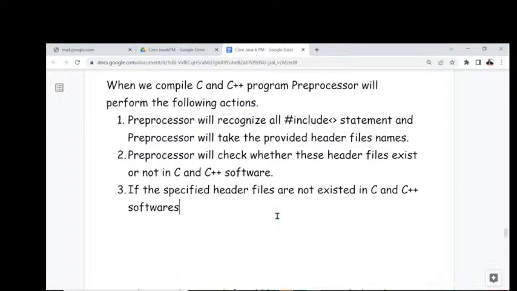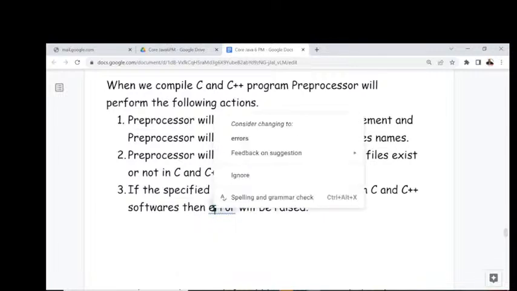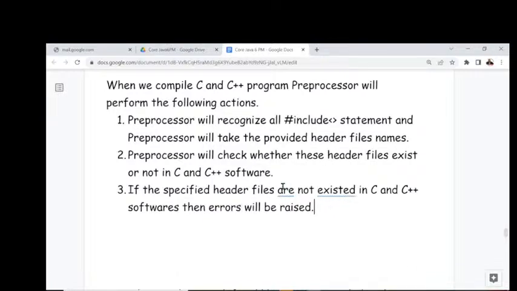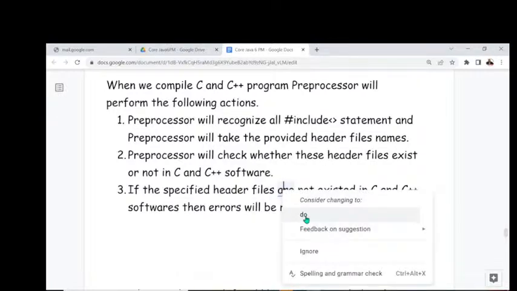Then compilation will fail and an error will be raised. What is that error? It is not required, that is up to C and C++. Just basic awareness we have to understand. Error will be raised. Okay, fine.